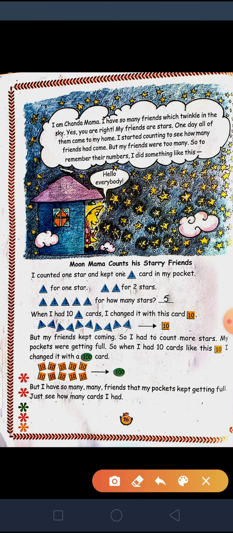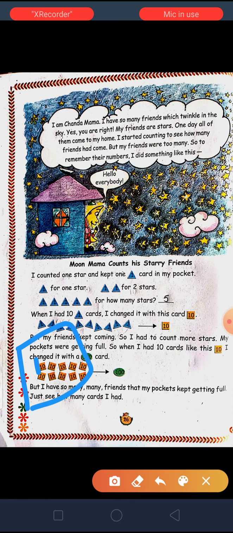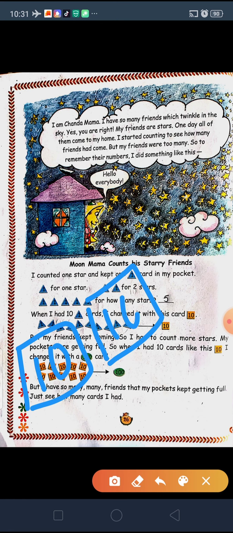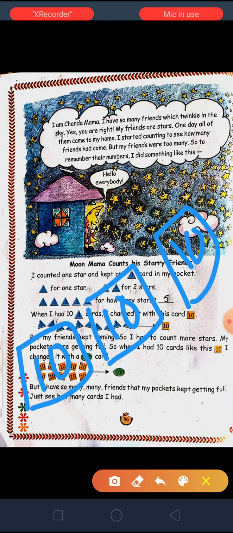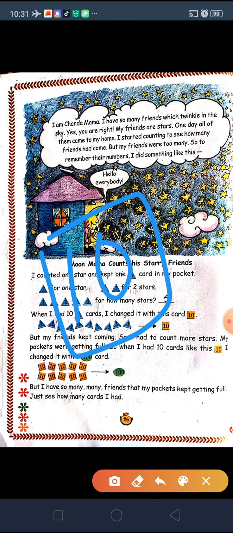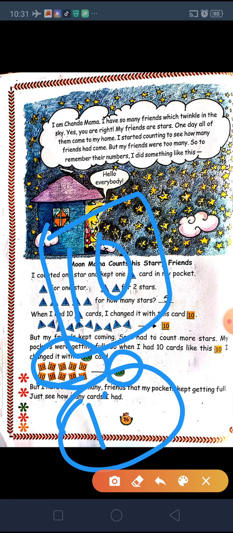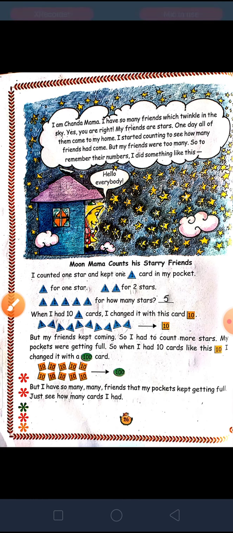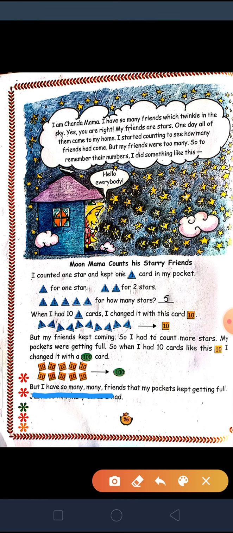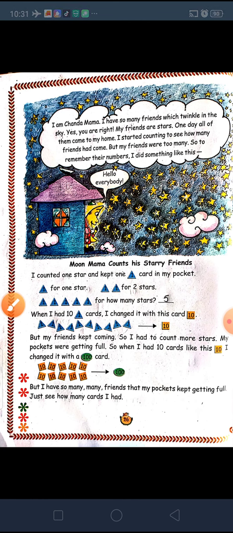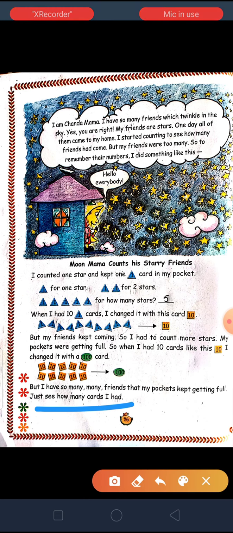But my friends kept coming. Now his friends are too many, so they kept coming, so I had to count more stars. Now my pocket was getting full, so when I had 10 cards, meaning one card of 10, then again 10, then again 10, like this, when he collected 10 cards of 10, he made it 100 like this. So this becomes easy for him. But I have so many friends that my pockets kept getting full. Just see how many cards I had.